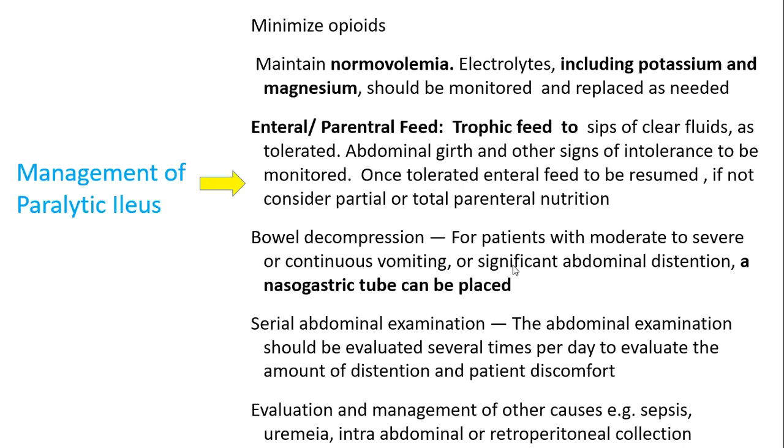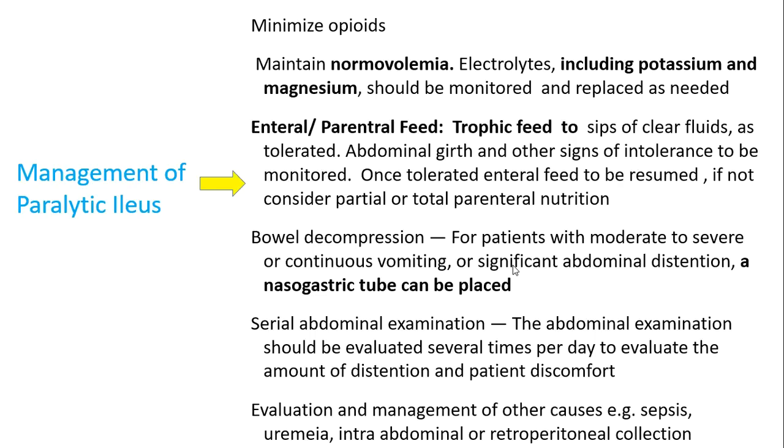So management of ileus, we would minimize the use of opioids, maintain normal volemia, and correct any dyselectrolytemia like hypokalemia, hypomagnesemia. Start trophic feeds, clear feeds, sips of water or clear fluids. We can go for abdominal girth monitoring every 4th or 6th hourly. And once we feel that the patient is tolerating oral feeds, we can increase the feeds. Or if not, then we need to consider partial or total parenteral nutrition.